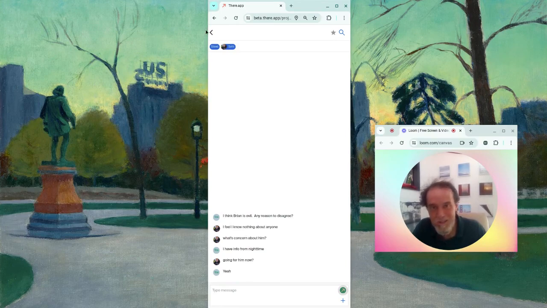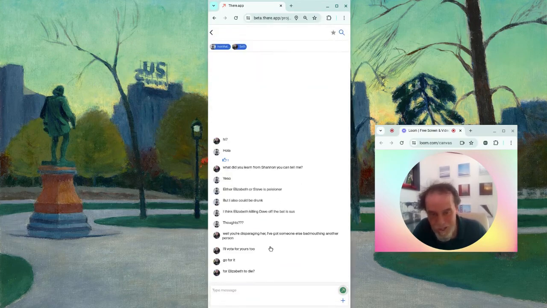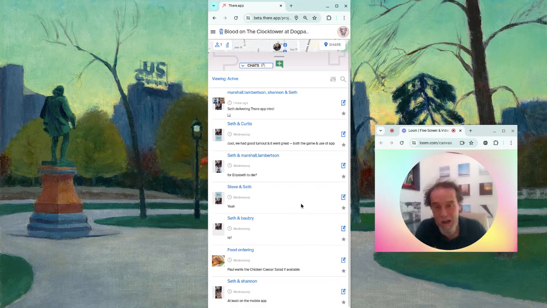So you can see that Steve was suspicious of Brian, or you can see that Marshall was suspicious of Elizabeth. These communications were happening within the app, and it really enhanced the gameplay again as a way to be engaged and focused on site, and to do so efficiently and enjoy our time together.